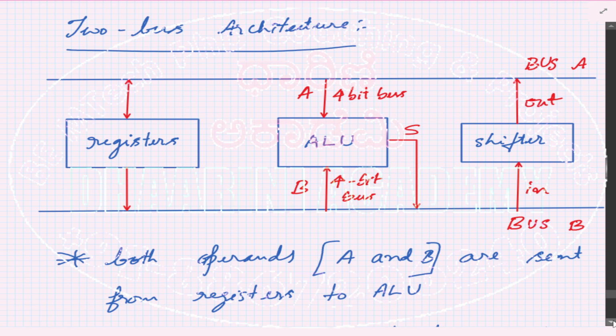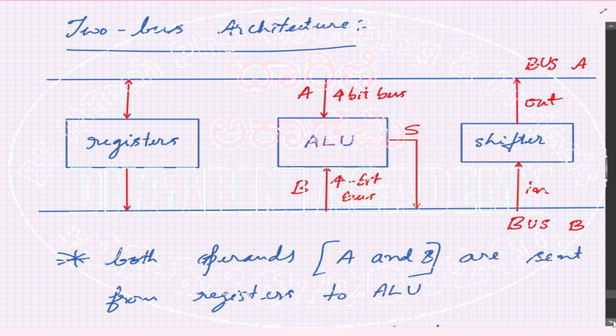Now the connection is made with respect to the ALU in the following sense. Bus A to the ALU is an input. Bus B to the ALU is also an input, but there is a special connection denoted by S, which connects the ALU to bus B. From bus B you pass input to the shifter, and the shifter's output will be delivered to bus A. This is how the connections are made.